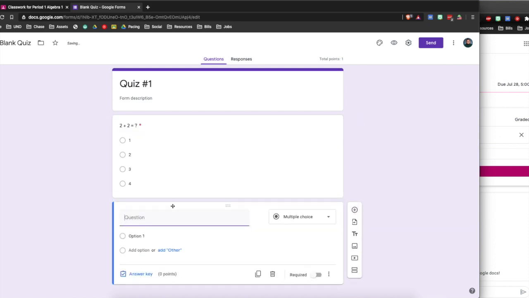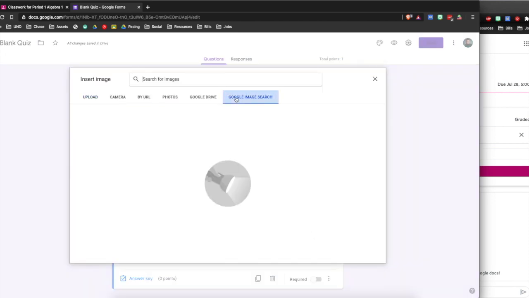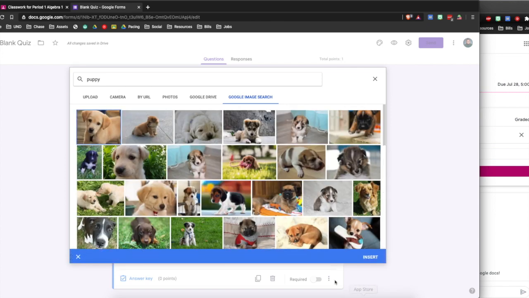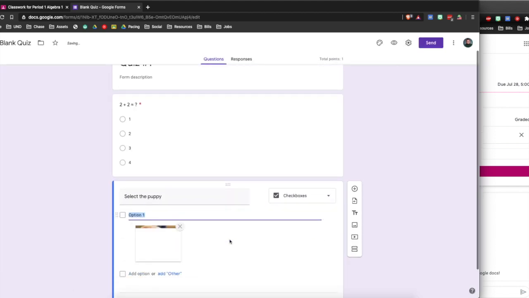How about, let's do this one. Select the puppy. You can make a checkbox answer. So you can actually add pictures. You can even look at the pictures from online, puppy. So I'm going to pick this puppy, insert. There it is.